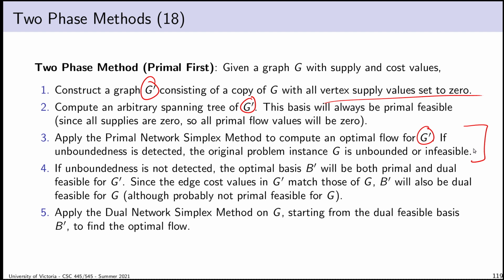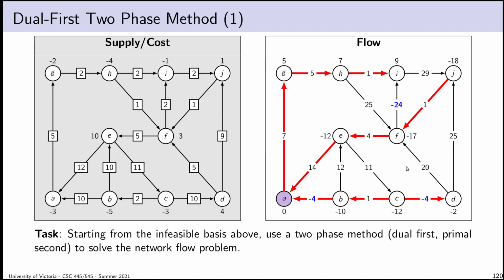So I bring it back over, and then I run the dual network simplex method on my original graph to find the optimal flow. Now, I mentioned there are a couple of nuances to the way that unboundedness and infeasibility are detected in the middle. We're going to ease off of those. We would be able to detect them in one of the two phases of the algorithm. We're going to ease off a bit on that for the sake of this course, just because I want to make sure we get to the two-phase methods, even if we don't go into too much depth about that aspect. That's why I'm not spending as much time talking about that.